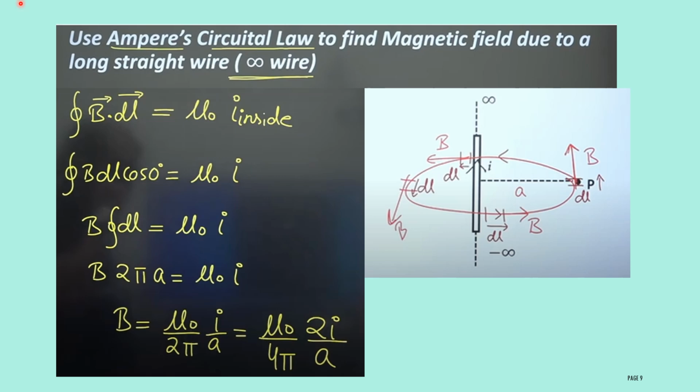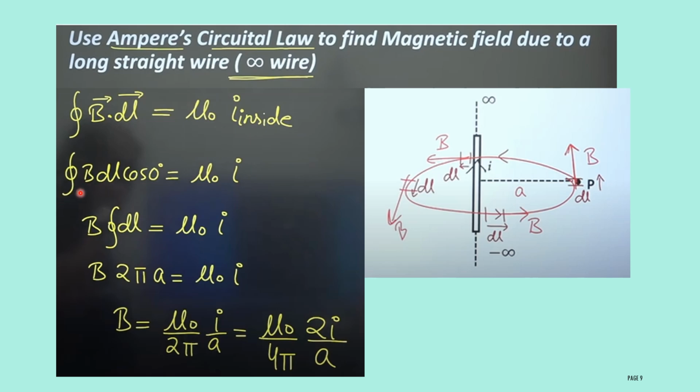Okay, then this is the direction of the current. According to the right hand thumb rule, this is the direction of the current. Then this will show the direction of the magnetic field. Then closed integral B dot dl will be equal to mu naught times I, the current inside the wire.